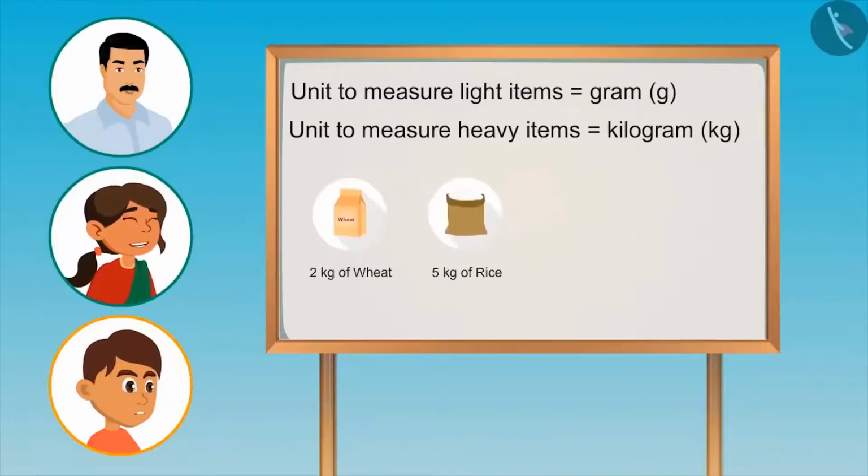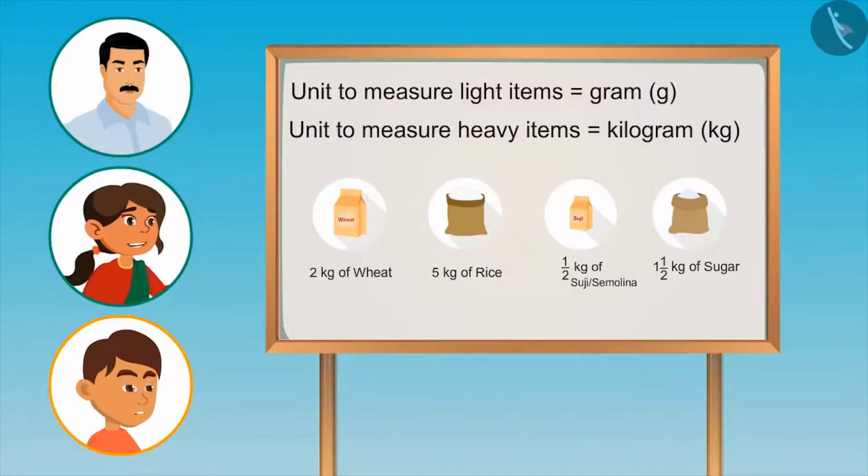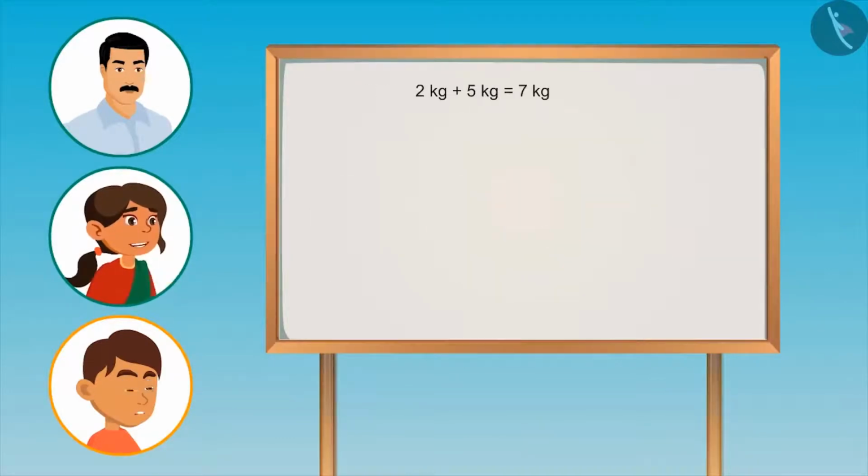Now tell me, if we add 2 kgs of wheat, 5 kgs of rice, half a kg of suji and 1.5 kgs of sugar, what will be the total weight? Let me try. Units of 2 kgs and 5 kgs are same. So this will give 7 kgs.